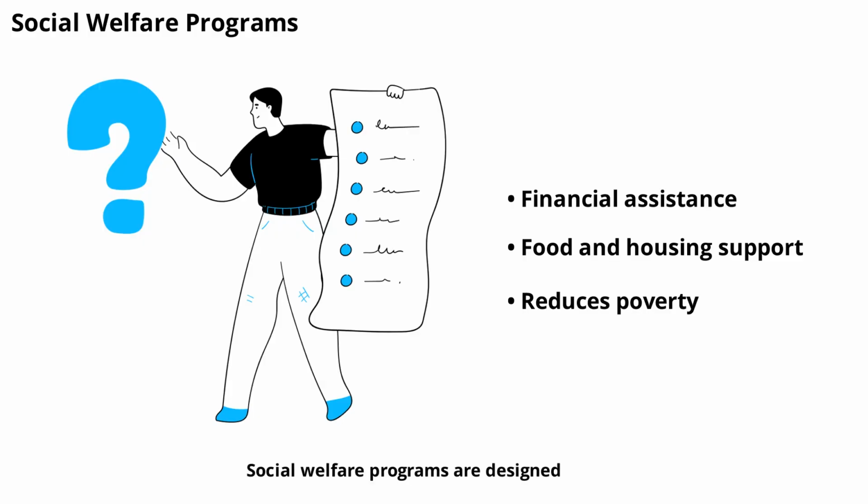Social welfare programs are designed to help people who are struggling, such as the unemployed, elderly, or disabled. Governments provide financial assistance, food support, housing, and other services to ensure that everyone has a basic standard of living. These programs reduce poverty, promote equality, and help people get back on their feet during tough times. Social welfare is a key part of the government's role in supporting its citizens.